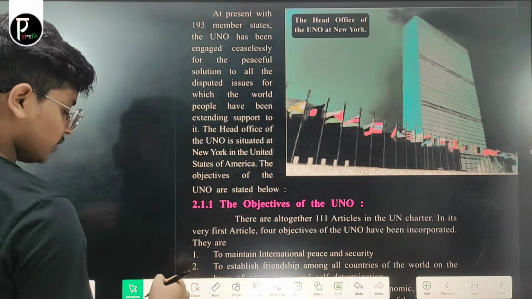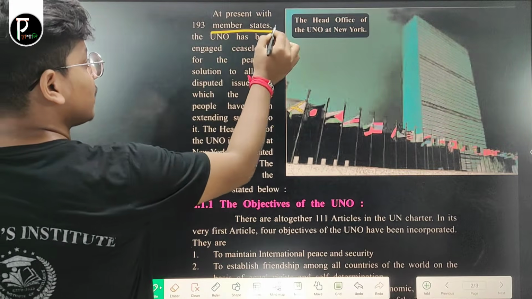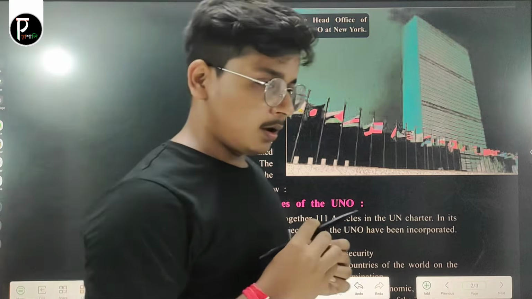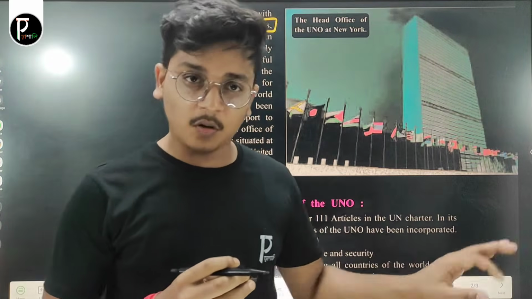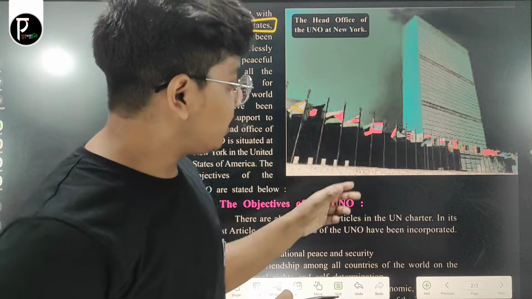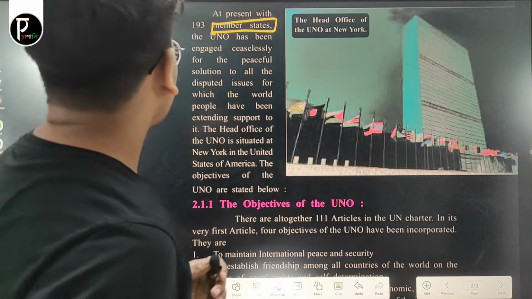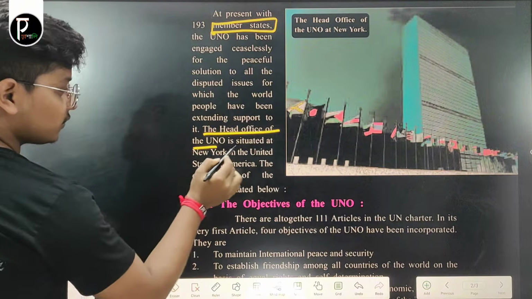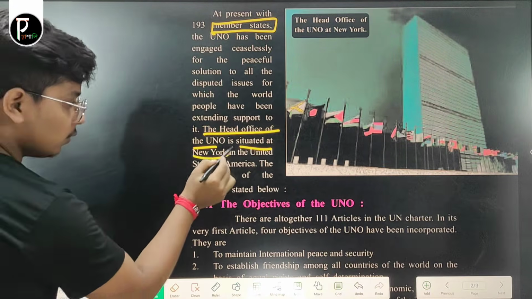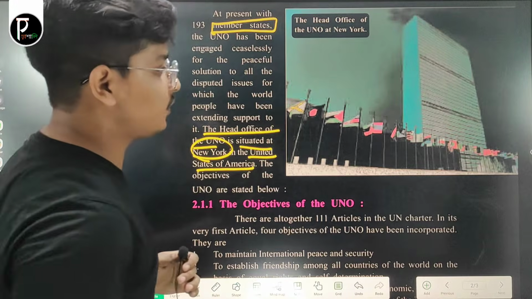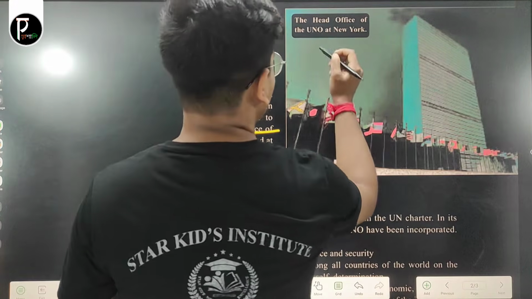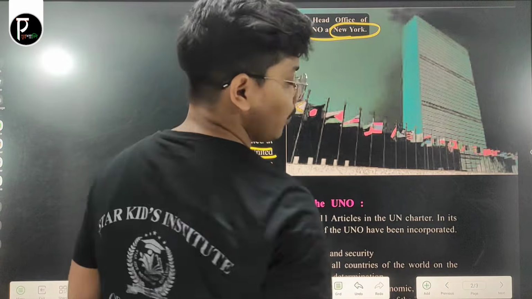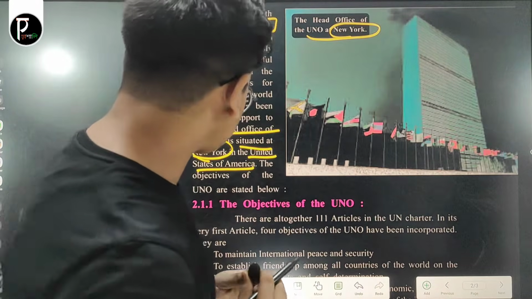Member countries means the countries that put their signature on the UN Charter so that they follow its rules and obligations. Now, the head office of the UNO is situated in New York City in the United States of America.